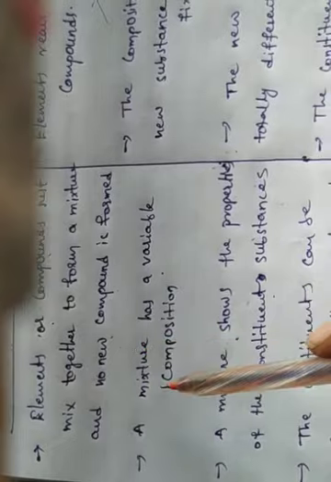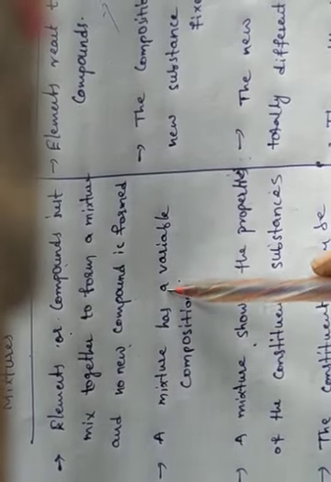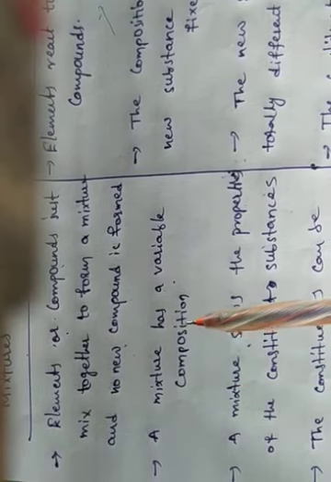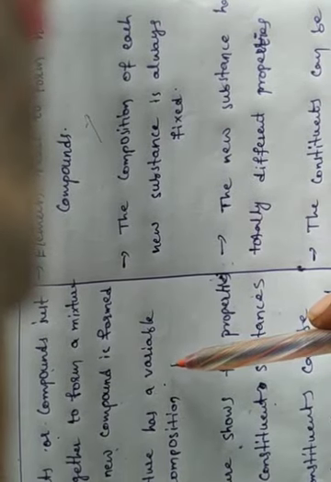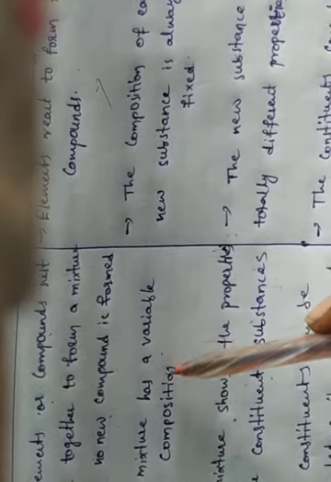Second point, a mixture has a variable composition, but in a compound the composition is fixed.